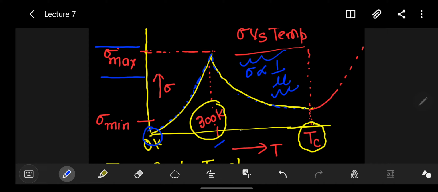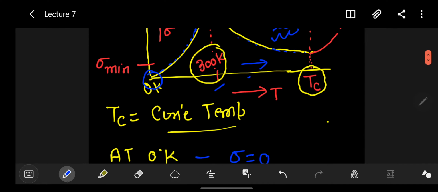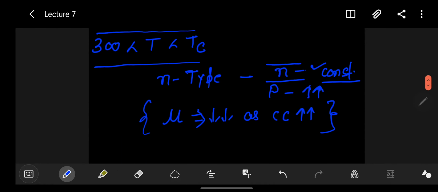We are further increasing the temperature in the positive direction. Majority carrier concentration is constant and minority carrier concentration is increasing. Now, what is happening when temperature T equals the Curie temperature Tc?